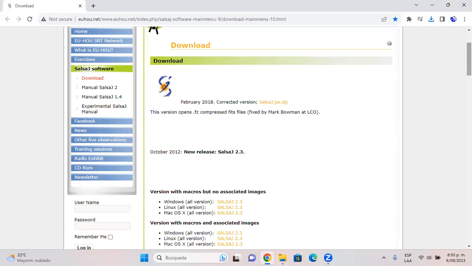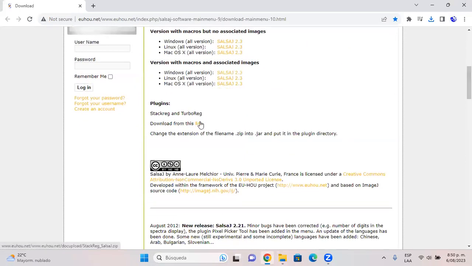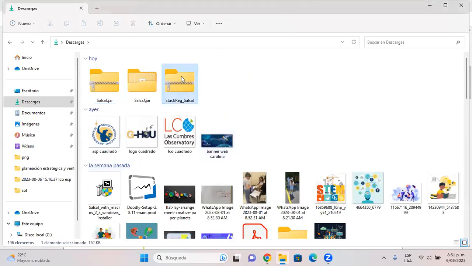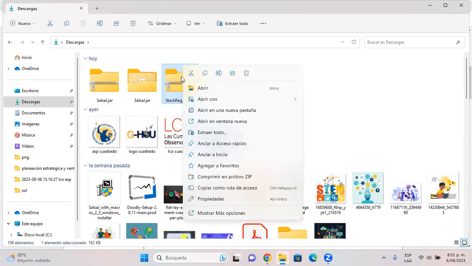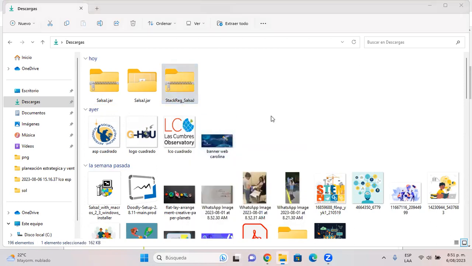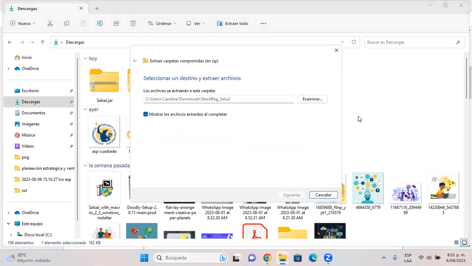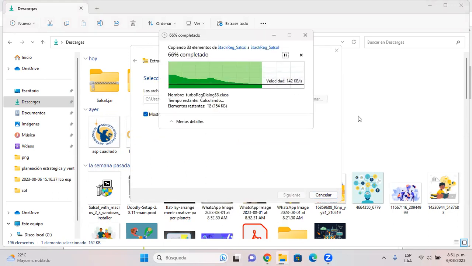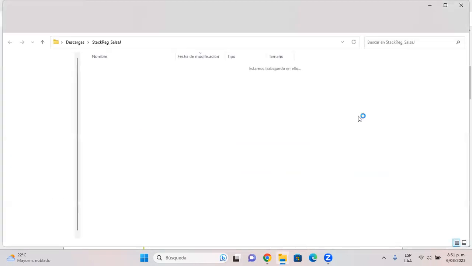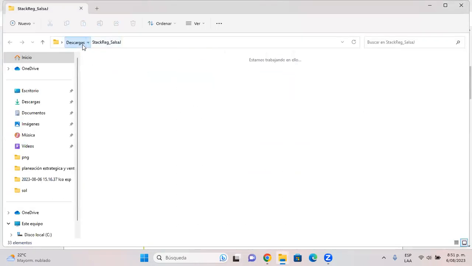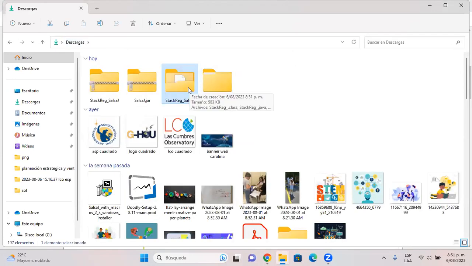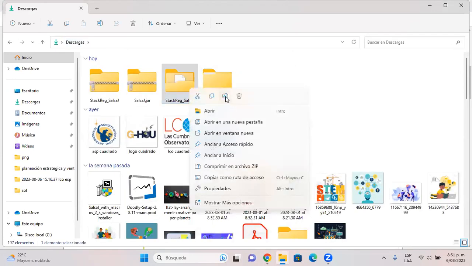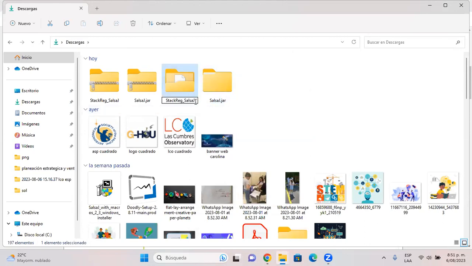Go back, and we are going to solve the plugins. Download. Same, you can double click or extract. What you're going to do is you're going to add a jar extension, dot jar.